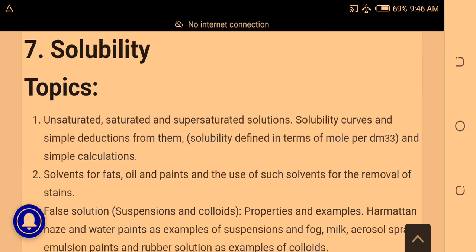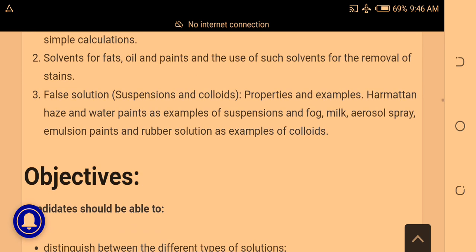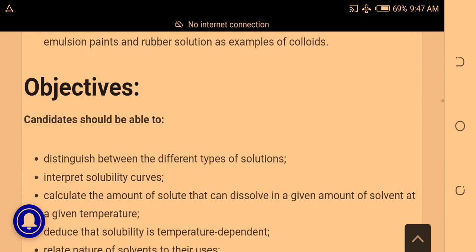Okay, the next topic I'm giving you from the JAMB syllabus for this year is solubility. Under solubility, we have unsaturated, saturated, and supersaturated solutions. Then remember to study solubility curves and simple deductions from them. I will send this material so that you can pay closer attention to them. Solvent for fats, oils, and paints, and the use of such solvent for the removal of stains. False solutions, suspension and colloids. Under it, study their properties and examples. Harmattan haze and water paints as an example of suspension and fog. Milk, aerosol spray, emulsion paint, and rubber solution as examples of colloids.